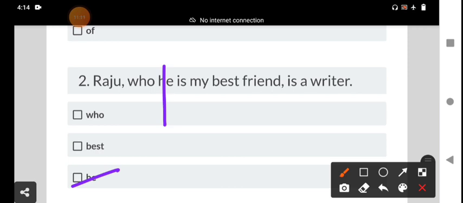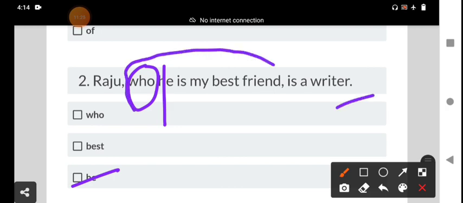For persons in a relative clause, who is used; other than persons, we use which or that. Raju, who is my best friend, is a writer. It is a non-defining relative clause.